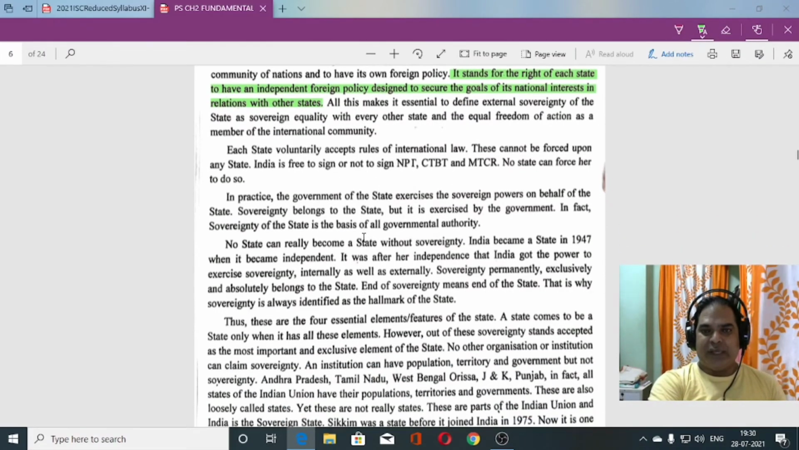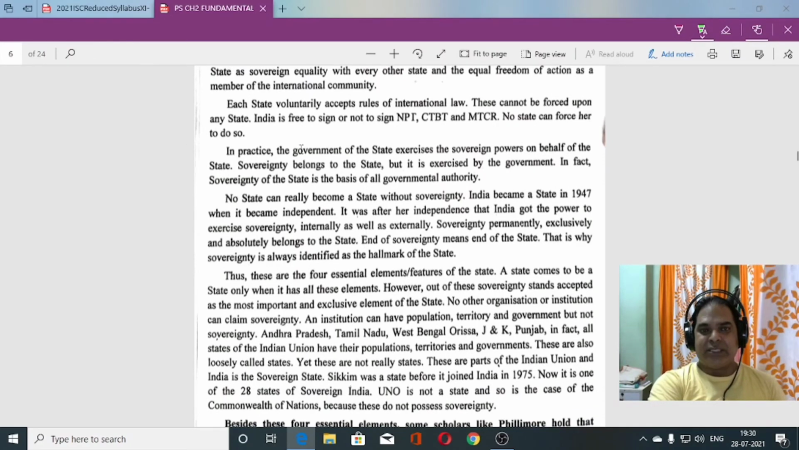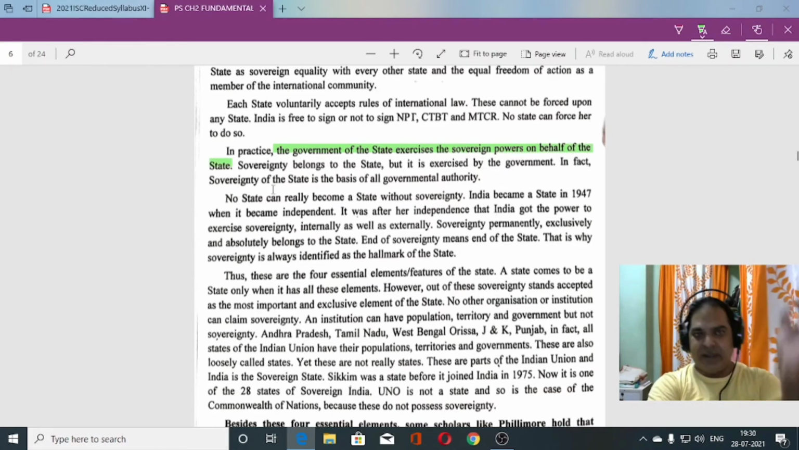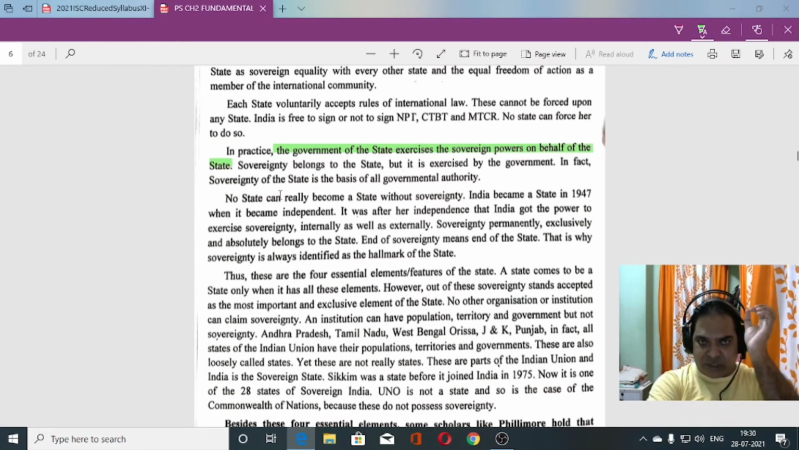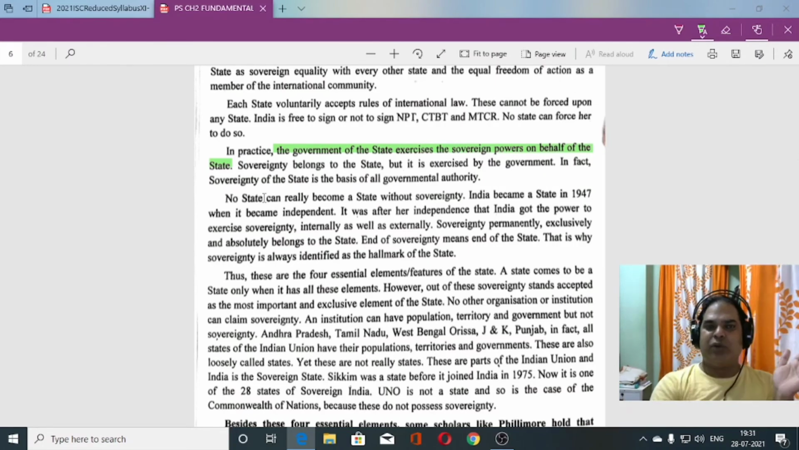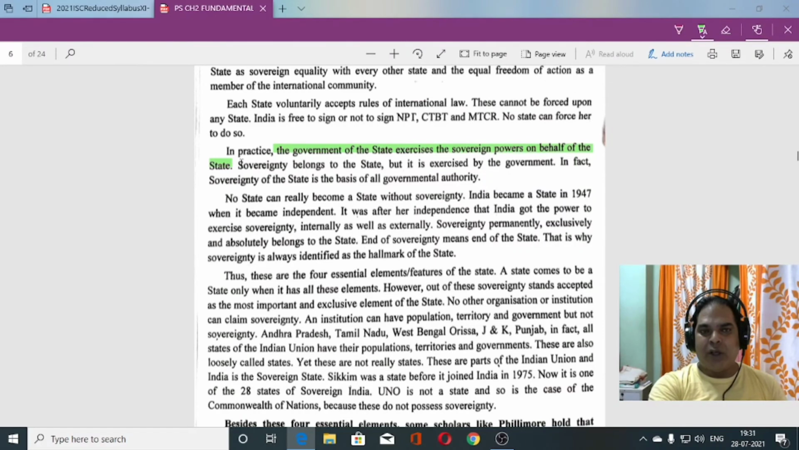Okay, so you can see here, in practice the government of the state exercises the sovereign power on behalf of the state. So on behalf of the state, who does it? Government does it. Okay, so you can underline this one: sovereignty belongs to the state. Listen to it once again, sovereignty belongs to the state, but it is exercised by the government.